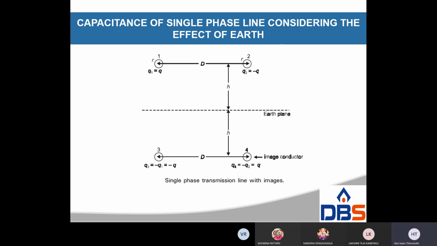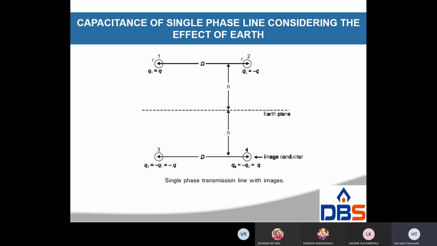Last one is capacitance of a single phase line, the effect of earth. Generally, in the presence of earth, a transmission line is affected by the electric field, not the magnetic field.